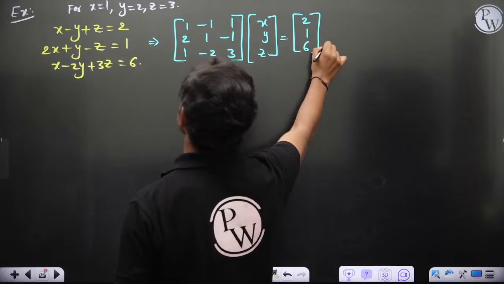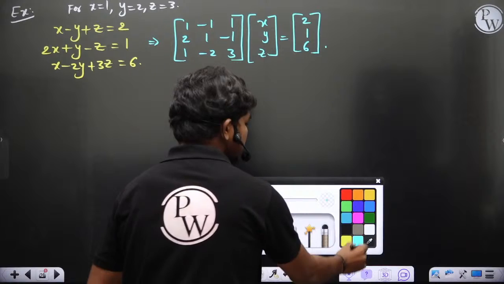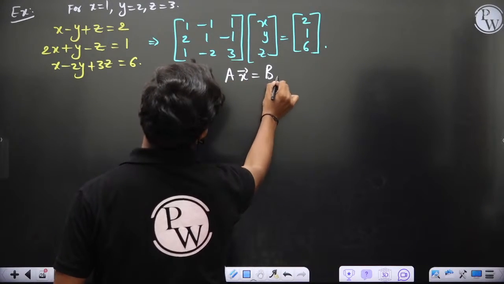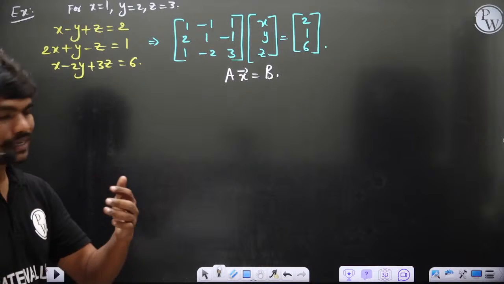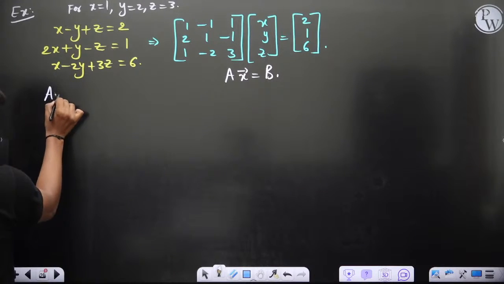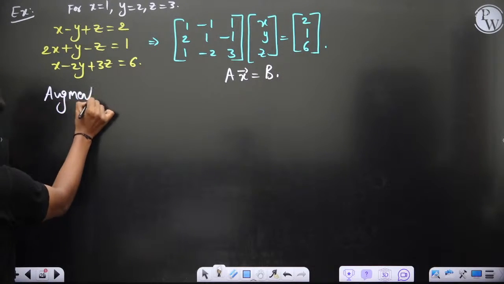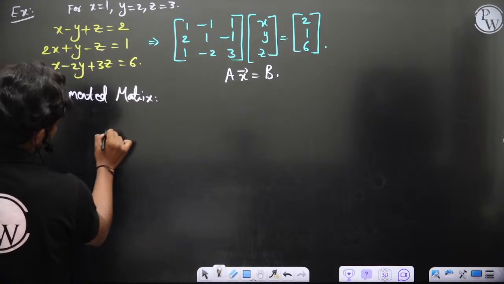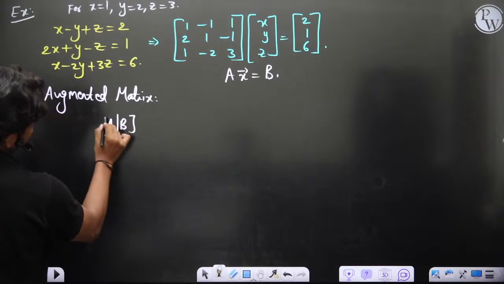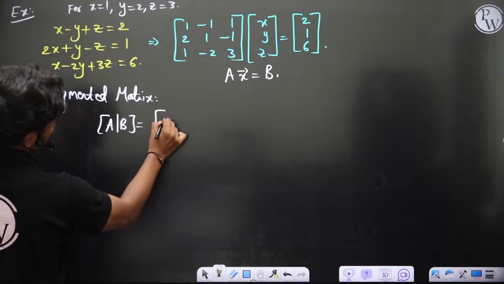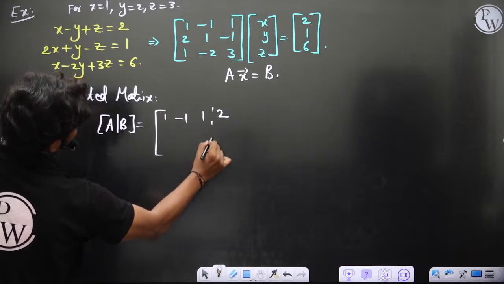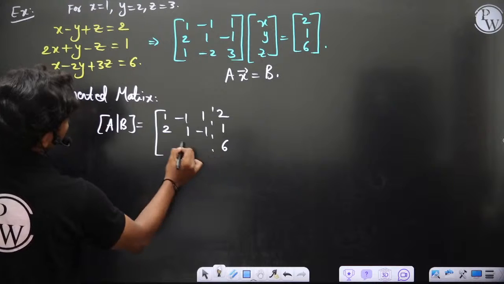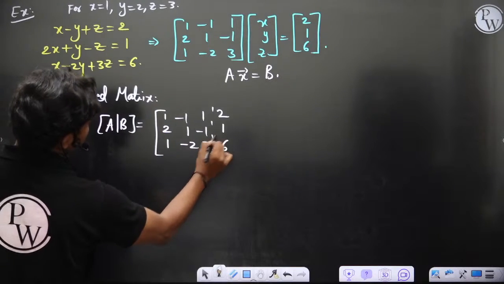Ultimately this is of the form Ax = b. Now let's write A augmented B, the augmented matrix. A augmented with B gives me [1 -1 1 | 2; 2 1 -1 | 1; 1 -2 3 | 6]. This is what you have.